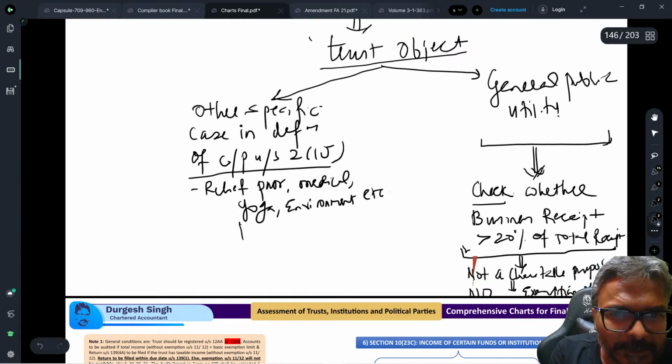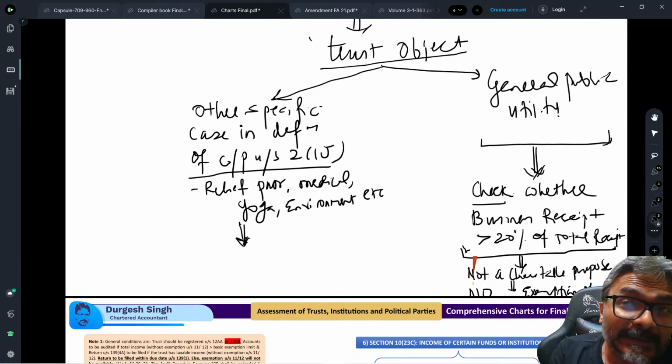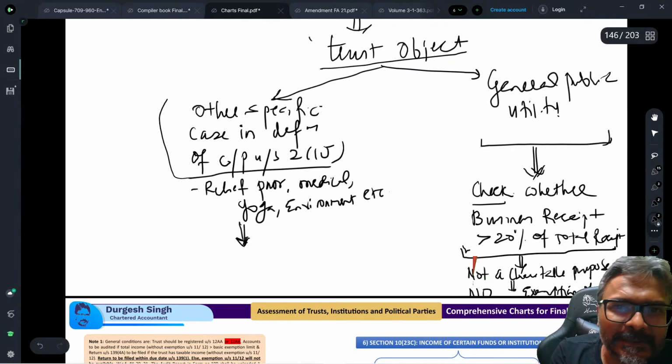See how smart these people are. In that question of the ICAI, which I have seen, the question was for a medical college and hospital. Both the college and the hospital were mentioned there. If it is about the college and the hospital, then students, it does not fall under general public utility. It will fall under this category.